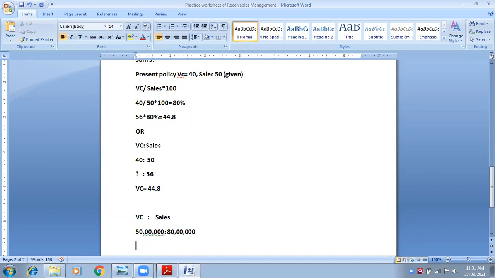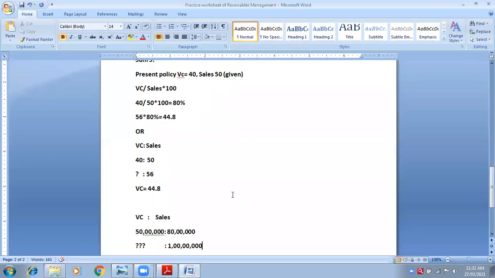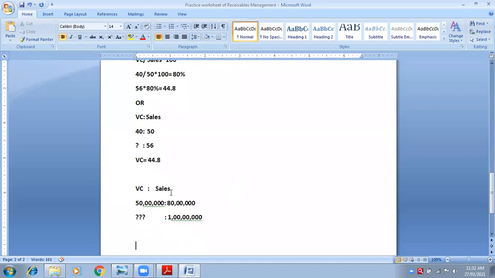And I don't know the variable cost now. I need to find out the variable cost when the sales will be 1 crore rupees, because my next sales is 1 crore. While it was 80 lakhs, the variable cost reached up to 50 lakhs. But now when sales will go up to 1 crore rupees, the variable cost will also go up. So we need to find out how much will be my new variable cost. It can be done with the help of the cross multiplication formula.